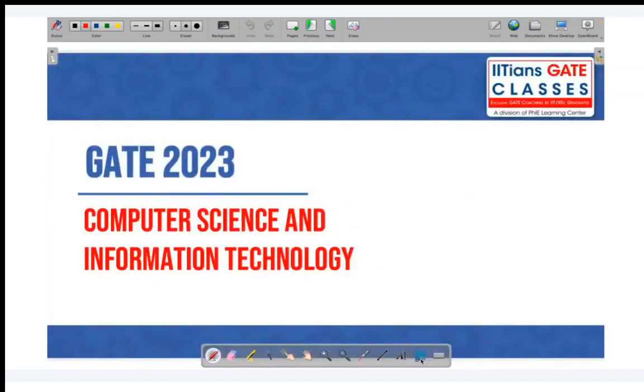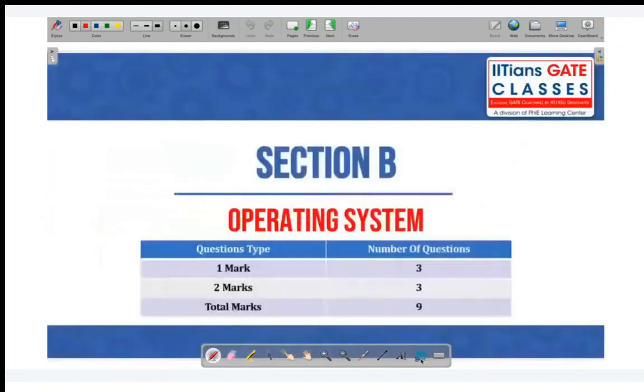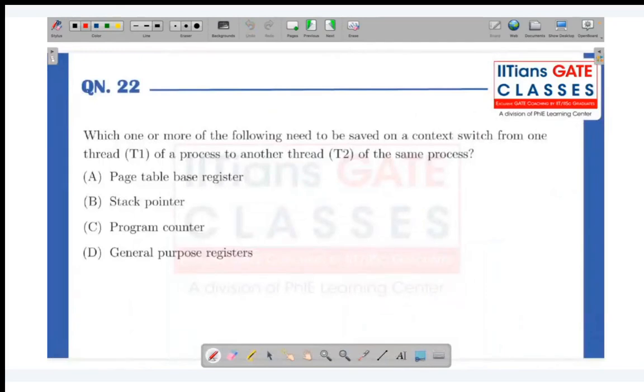So today we will be covering the previous year questions related to operating system, followed by subjects related to computer networks. We will be covering the previous year questions that came in the year 2023. Okay, so let's get started, students.